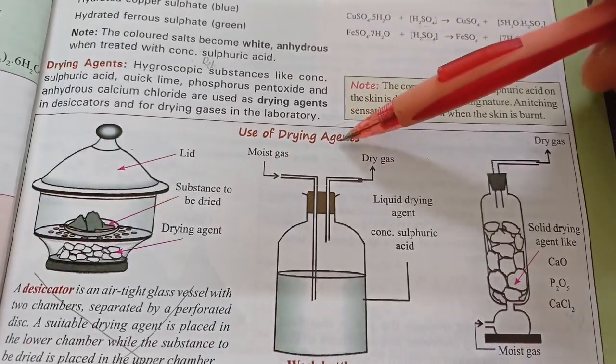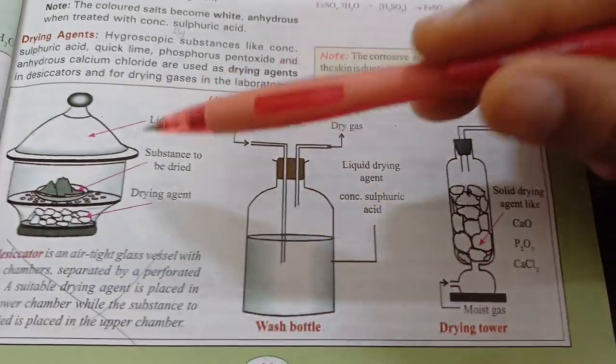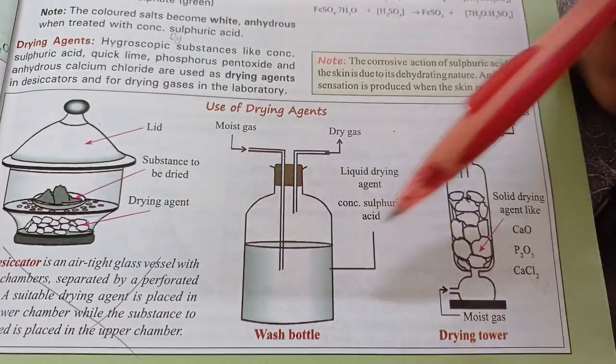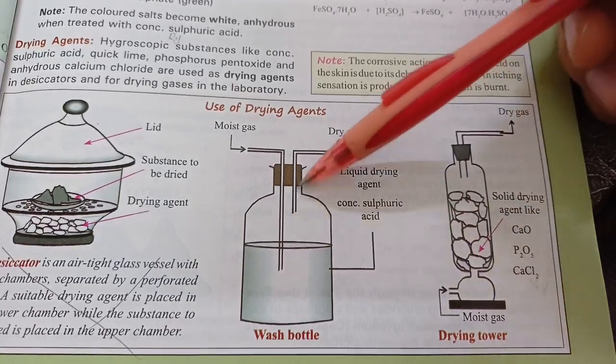Drying agents are also called desiccating agents because they are used in instruments called desiccators. Desiccators are simply equipment in which you can dry stuff like gases which are made in the lab.